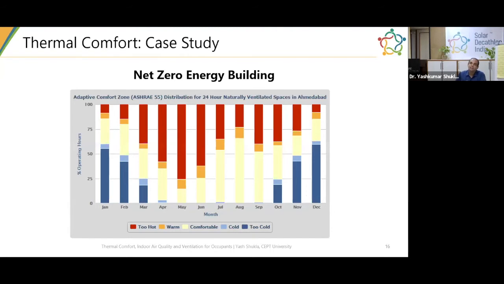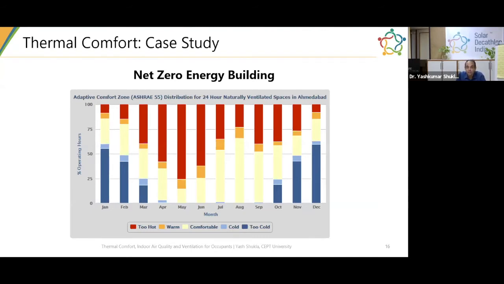That analysis led to something like this, where each bar shows a month from January to December and shows operating hours for every month. And you can see how many hours of the month are expected to be warm, too hot, comfortable, cold, or too cold. And you can see that May, as expected in Ahmedabad, is going to be very, very warm.